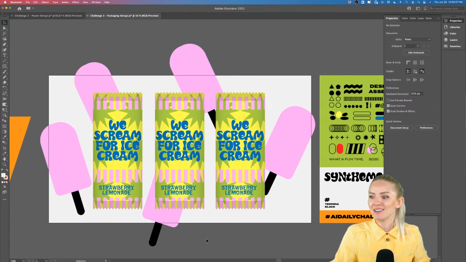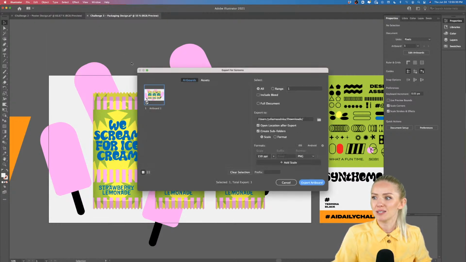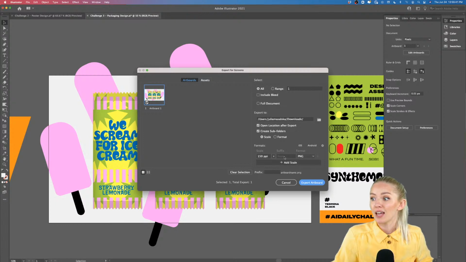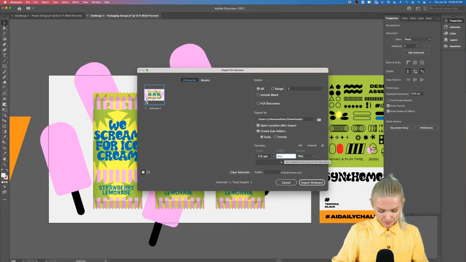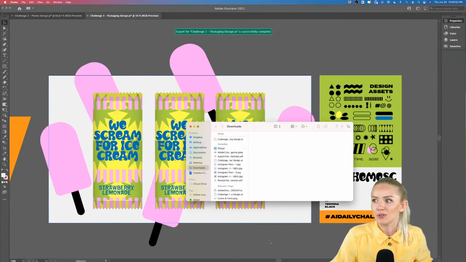So yeah, I'm excited to see what you're gonna come up with. To export the file, go into File, Export, Export for Screens, and now you will be able to select your artboard and then click Export Artboard. I have already an artboard named that, so make sure to add a name, maybe ice cream packaging, and you can export it either as a PNG or a JPEG and export artboard.